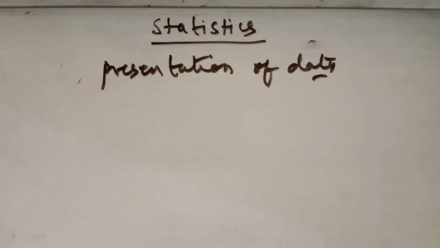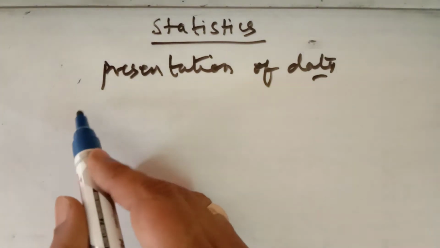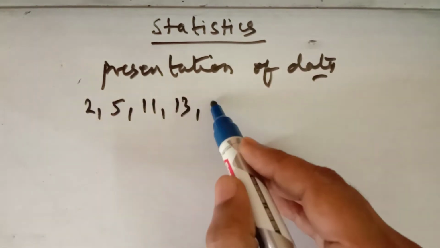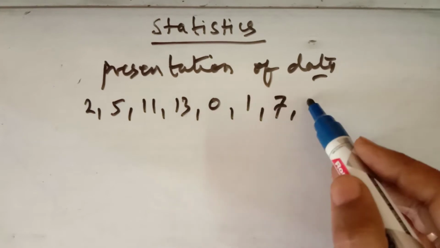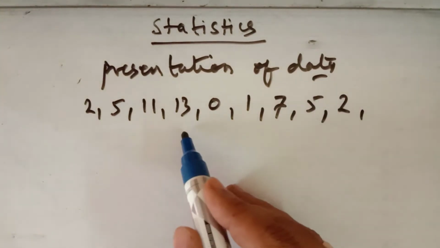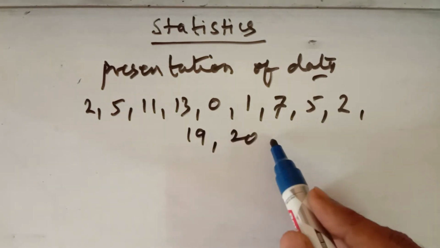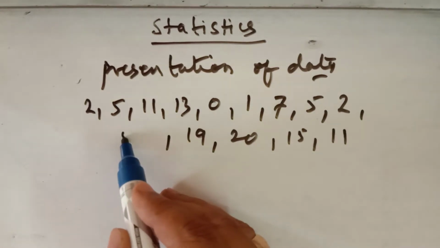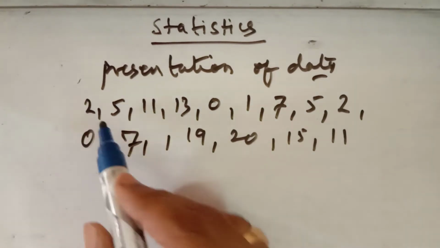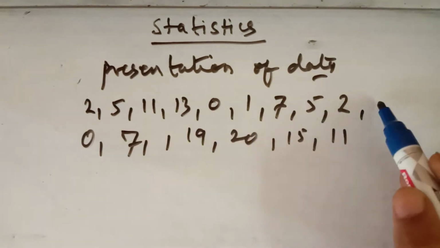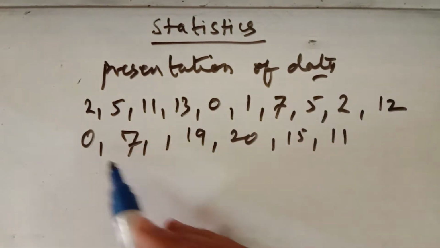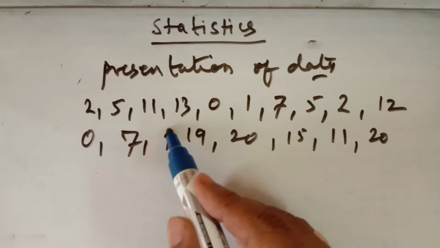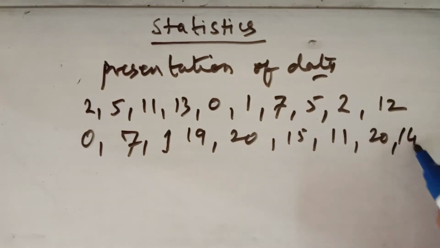Suppose the marks are out of 20 for some students, let us say 2, 5, 11, 13, 0, 1, 7, 5, 2, 19, 20, 15, 11, 7, 0, 1, 2, 3, 4, 5, 6, 7, 8, 9, 12, 20, 1, 2, 3, 4, 5, 6, 7, 8, 14, 13.